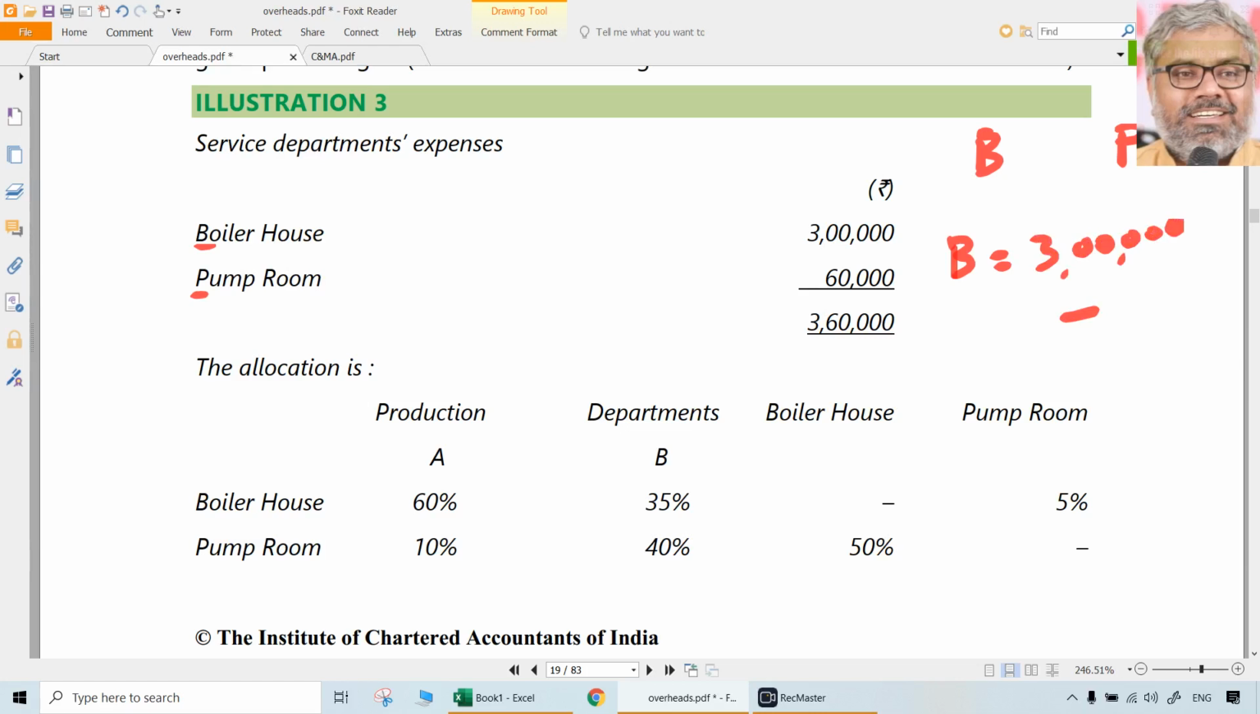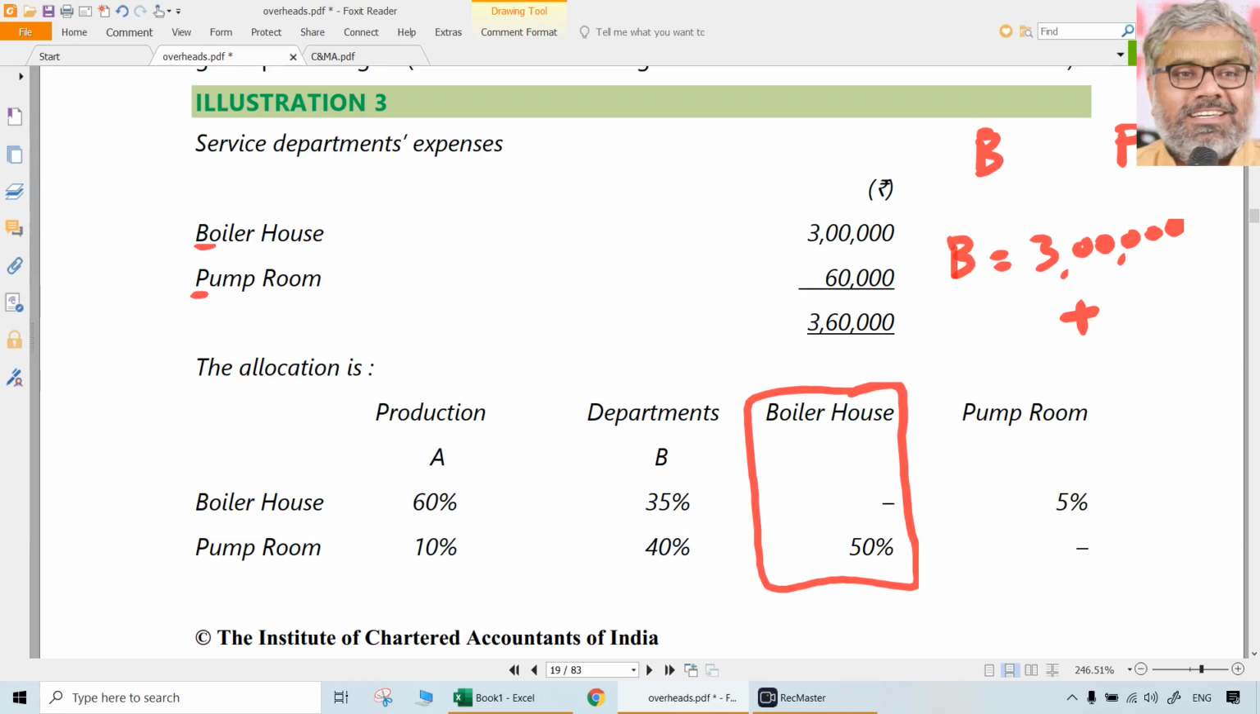Plus it should get how much of the pump room's cost also. You have to be careful here. Where boiler house is getting the cost, that you should take, not where it is giving the cost. Boiler house is giving the cost to pump room, that will not be part of the boiler house's cost, that will be part of the pump room cost. Where boiler house is getting the cost from pump room.